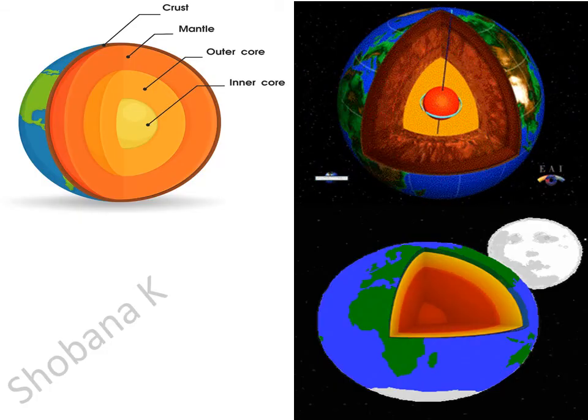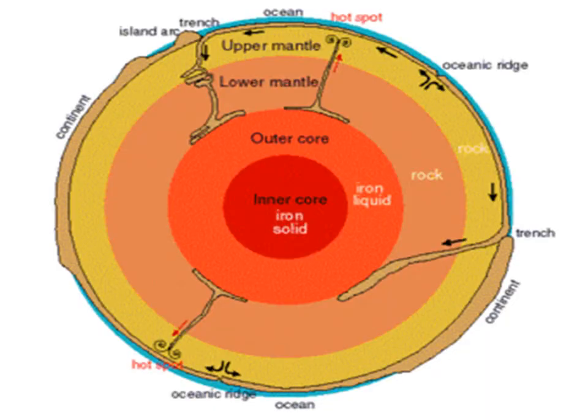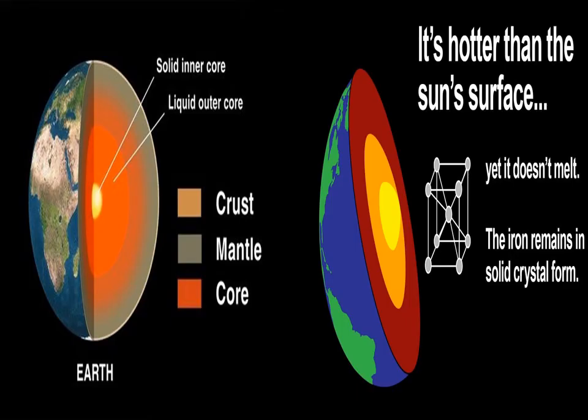Core. It is the innermost and hottest layer of the Earth. The major elements are nickel and iron, termed Nife. The core is divided into a solid inner core and a liquid outer core. Large quantities of iron in the core are responsible for the Earth's gravitational force.